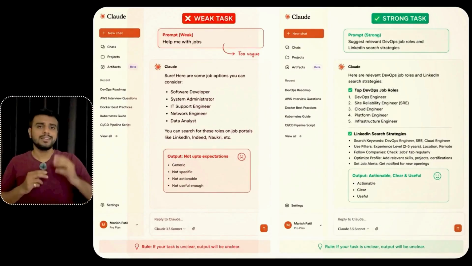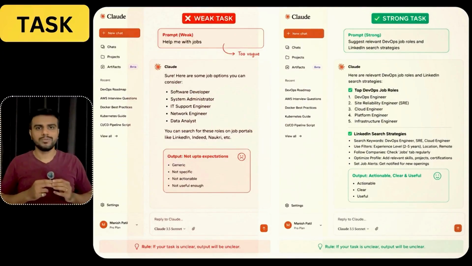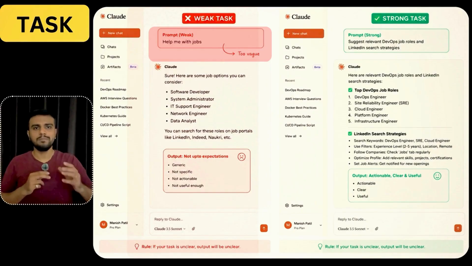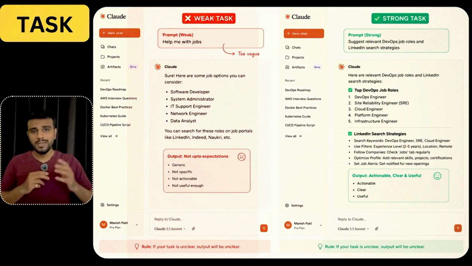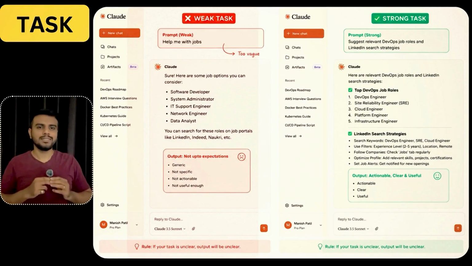The next framework is task, which means what should it do? This defines the exact action. Let's say you are going to only give a prompt saying help me with job, right? So this is not going to give you the appropriate response as per your expectation. But let's say in your prompt, you write something like suggest relevant job roles in the DevOps domain and LinkedIn search strategies, right? So here we are specifically telling the AI tool to look out for job opportunities in the DevOps domain. So this is one specific task. So here output becomes actionable, clear, and useful. So remember guys, if your task is unclear, output will be unclear too.